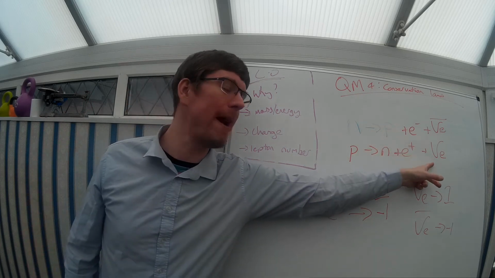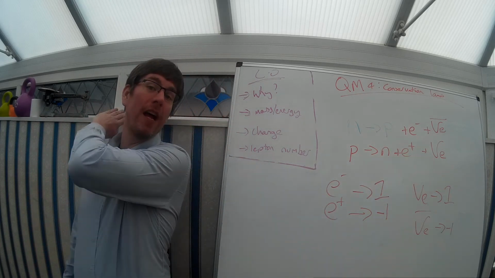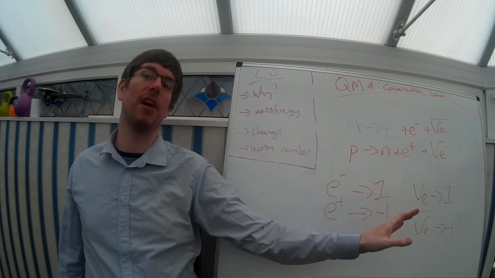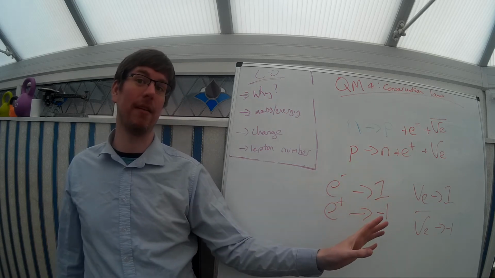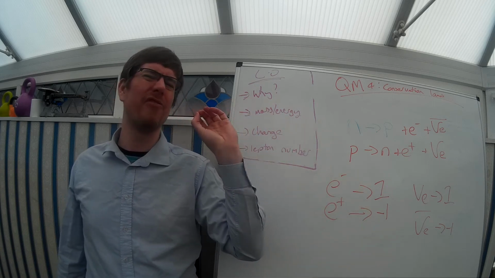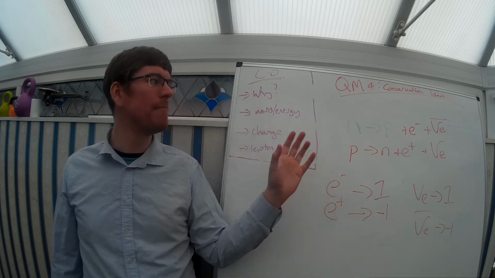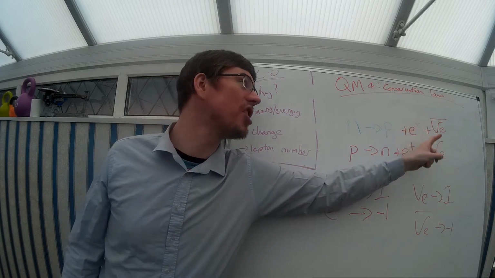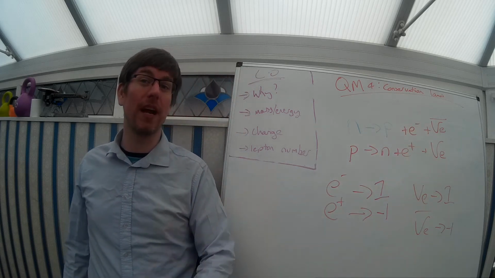They're incredibly penetrative, neutrinos. They fly straight through the world and out the other side without interacting with anything. So they go very, very fast and don't really interact with much. In fact, the main thing they're going to do is interact with each other, as we'll find out in the next video.